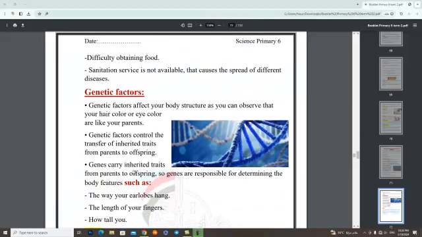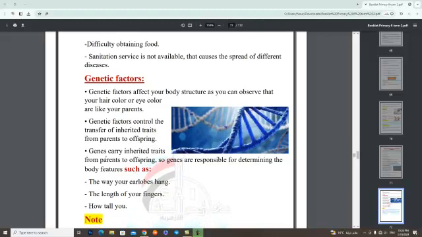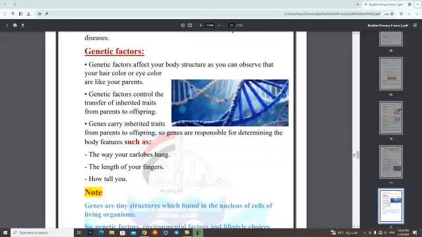Number 3, genetic factors. Genetic factors affect your body structure, as you can observe that your hair color or eye color are like your parents. Genetic factors control the transfer of inherited traits from parents to offspring. Genes carry inherited traits from parents to offspring, so genes are responsible for determining body features, such as the way your ear lobes hang, the length of your fingers, how tall you are.